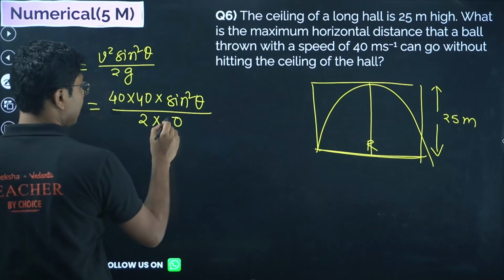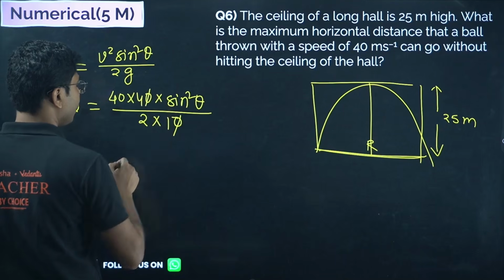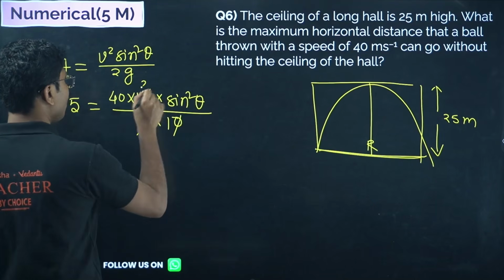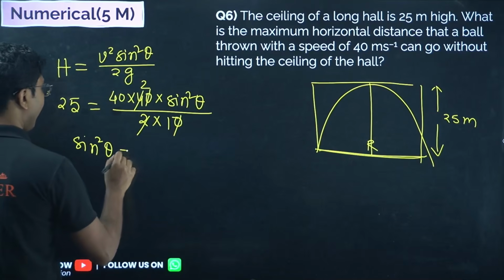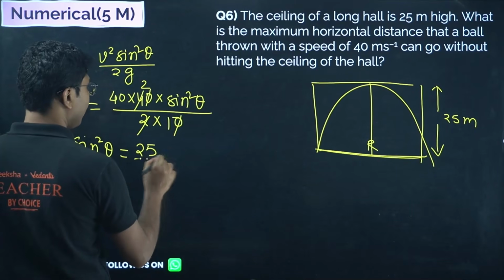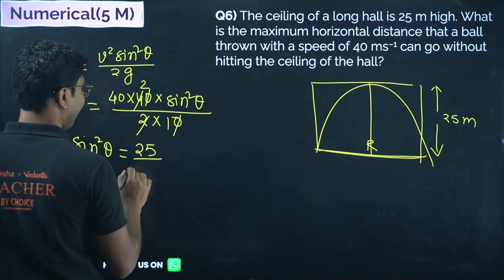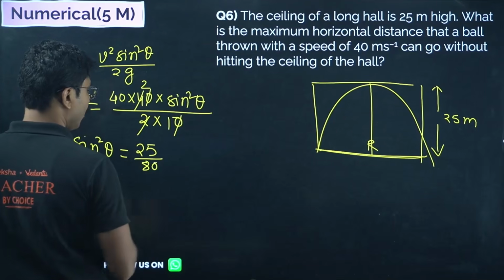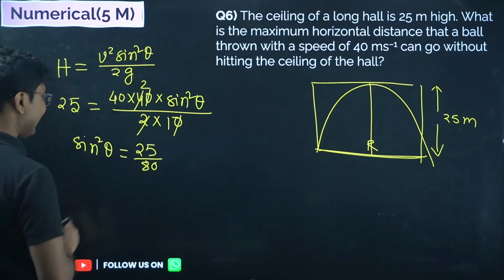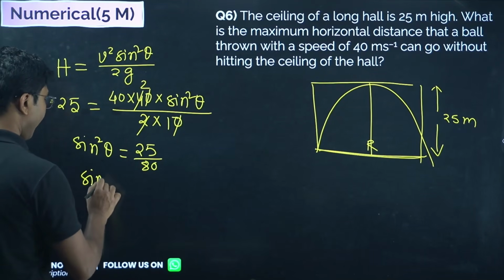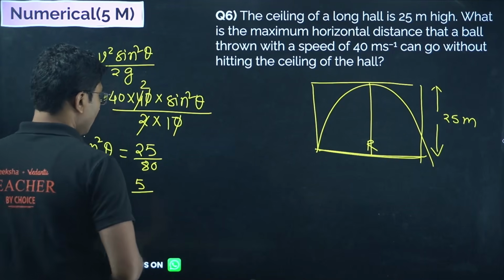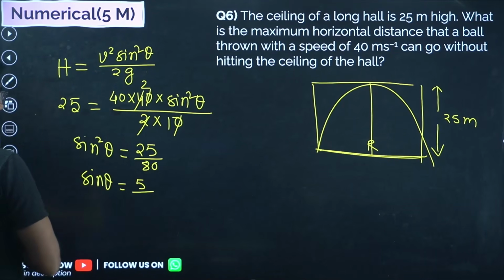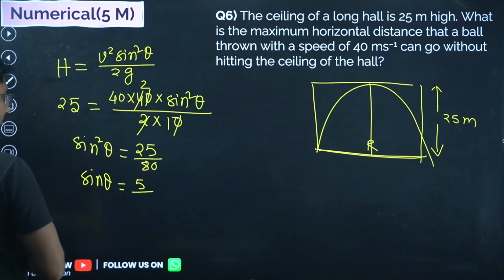Gravitational acceleration is 10 meter per second square. So 2 cancels, we can cancel 2 more, and we get sine square theta equals 25 divided by 80. So sine theta is equal to 5 by, or we can even simplify this.